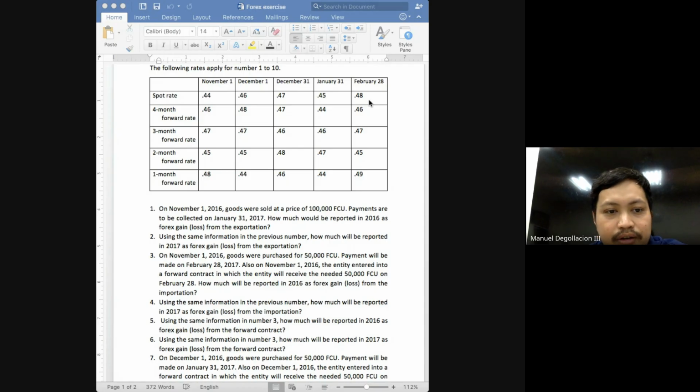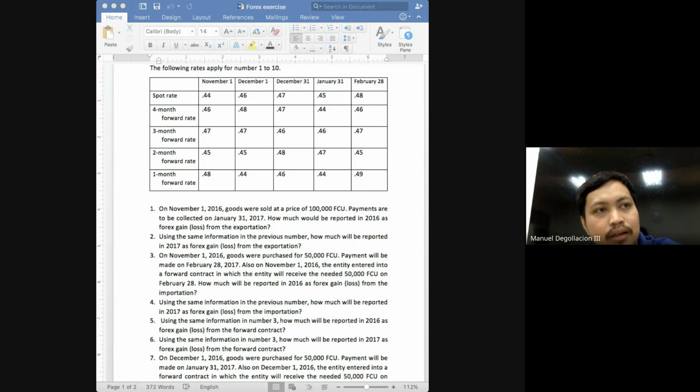How much was it on December 31 last year? 24. How much will it be at the date of settlement? Also 24,000. Is there a fluctuation, class? No. So that means the answer in number 6 would be 0. No gain or loss because the previous balance was 24. The balance of the settlement date is also 24,000.